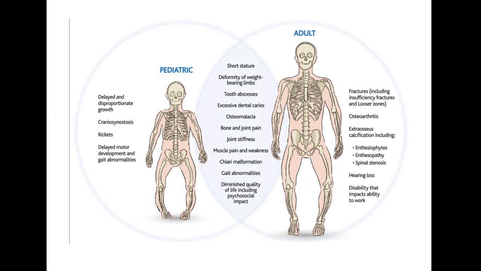Even in the case of the adult, there is deformity related to limb formation, then tooth formation, what we term osteomalacia, then pains observed in the adult person, that is bone and joint pain, stiffness at the joints, muscle pain, weakness. These are all symptoms, and that may lead to disability that impacts the ability to do work in the case of the adult person.